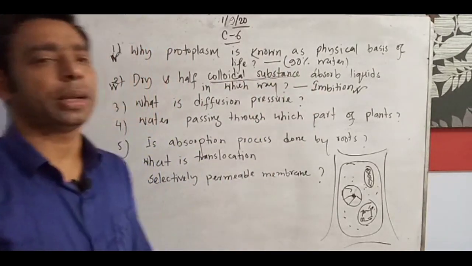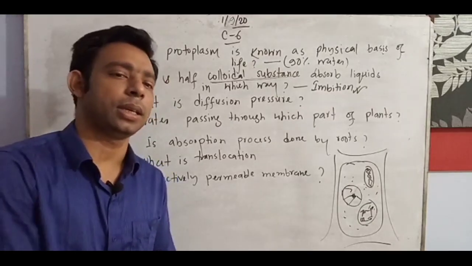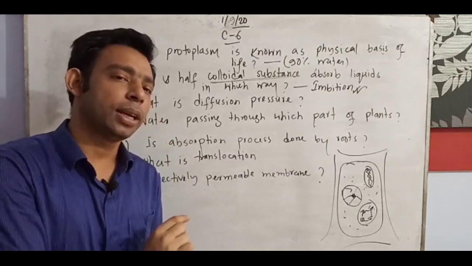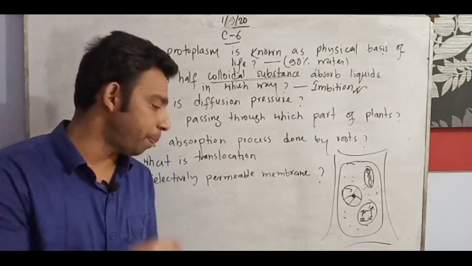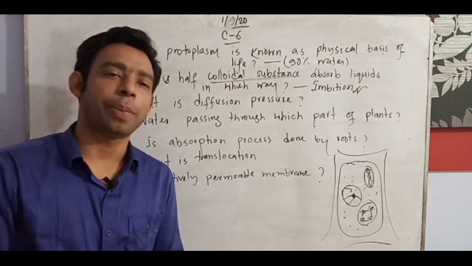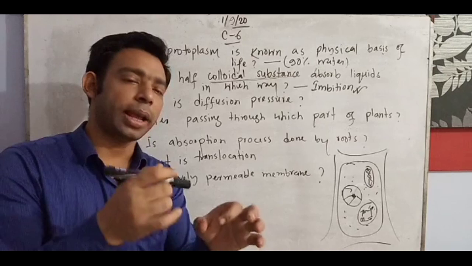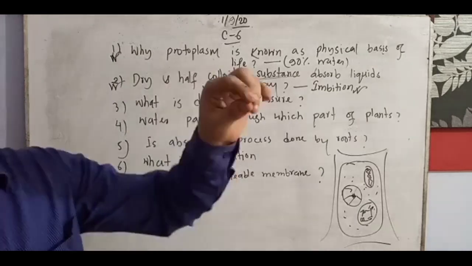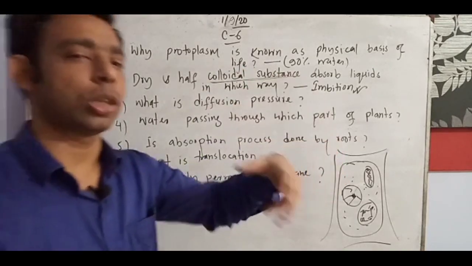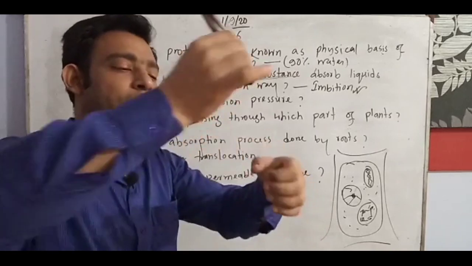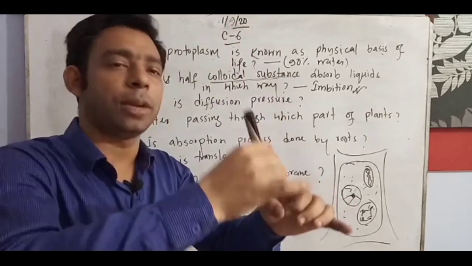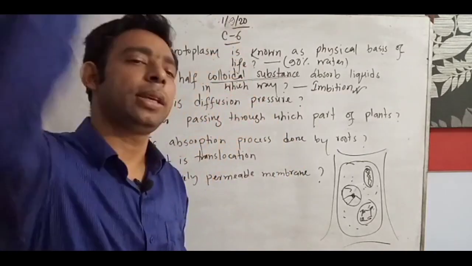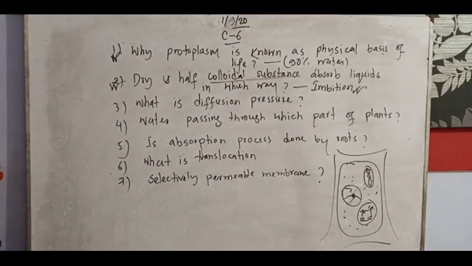In the case of the plant, I cannot give a practical example here, but a simple general example: suppose a newsprint paper. If we touch just one end of the paper into a glass of water, not fully dipped, just touching one end, you will see the water automatically move up through the newspaper.